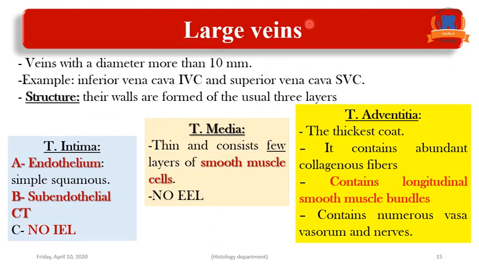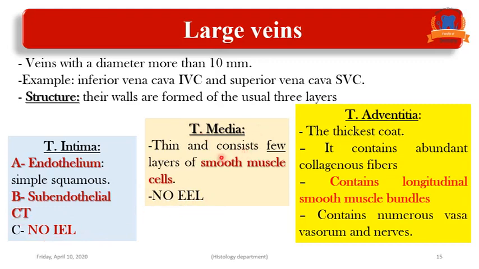Regarding the third type of veins, we have here large veins. These veins have a diameter of more than 10 millimeter. Examples of large veins are the inferior and superior vena cava. These veins, as usual, are formed of the three layers: tunica intima, media, and adventitia. Intima is formed of endothelium, simple squamous epithelium. Under it is the subendothelial connective tissue, and as I said, no internal or external elastic lamina.